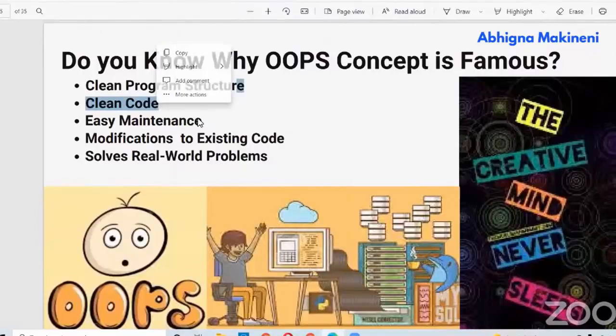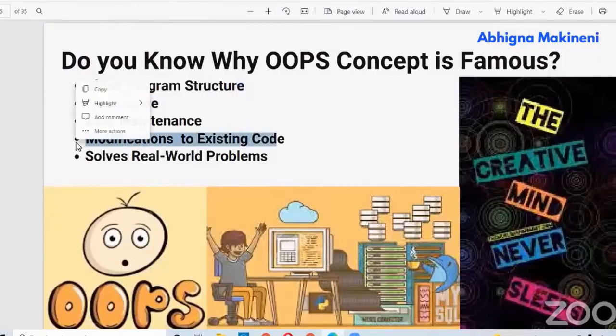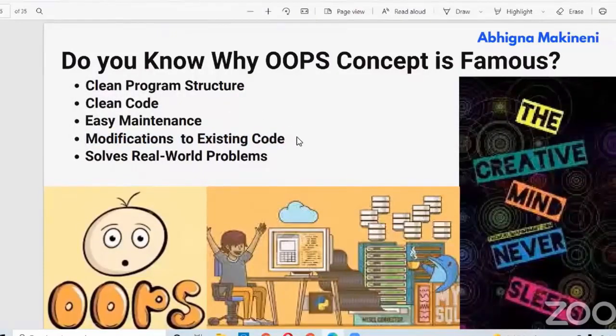It also facilitates easy maintenance. That means we can easily maintain our code. We can also make many modifications to our code. Do you know the reason behind modifications to our code? The code can be reused because a class is shareable in object-oriented programs. That is the reason why we modify our existing code.